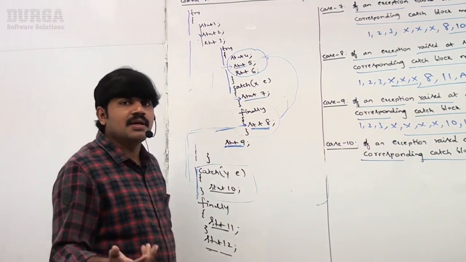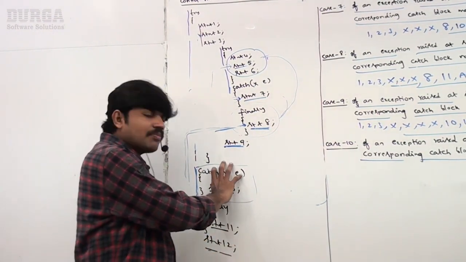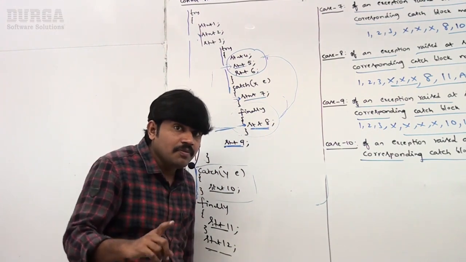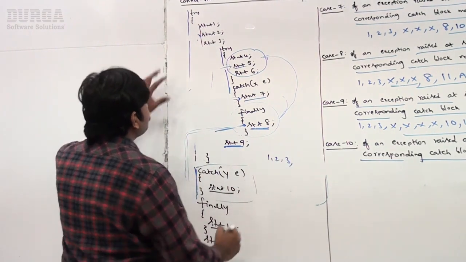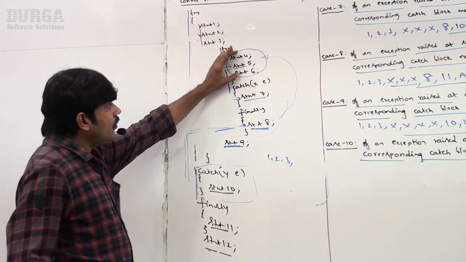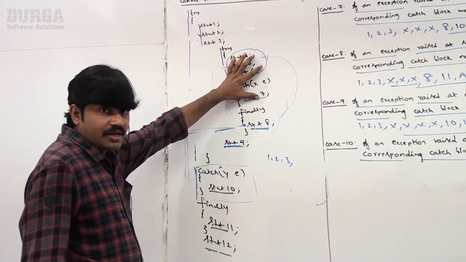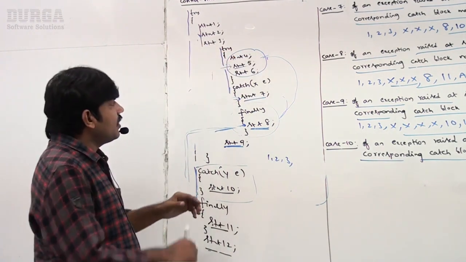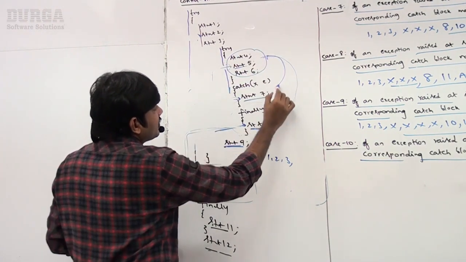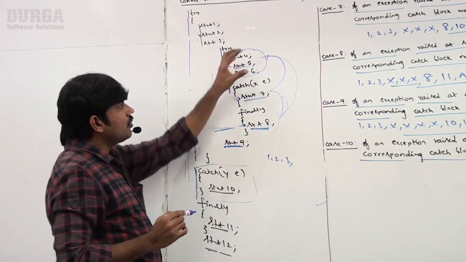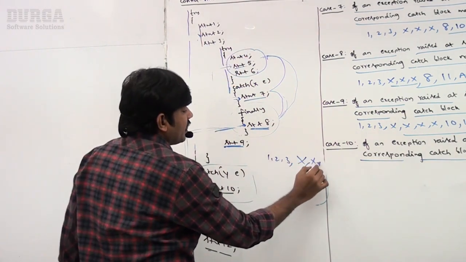Simple, it is always abnormal termination, but before abnormal termination, the finally block will be executed. Can you please tell the flow? 1, 2, 3 normal. 4, 5, 6, 7 may or may not. I told you already, because here there is an exception. Because of that exception, 7 and then 8. So 4, 5, 6 may not.